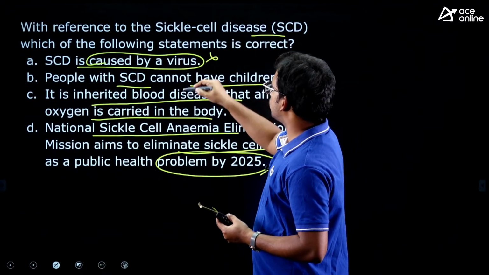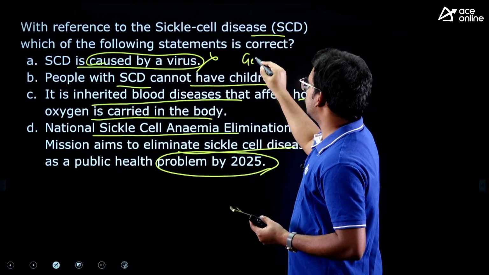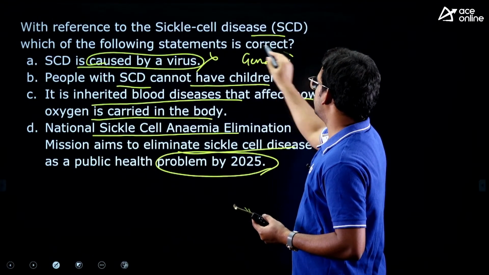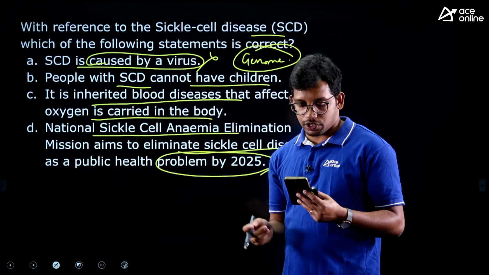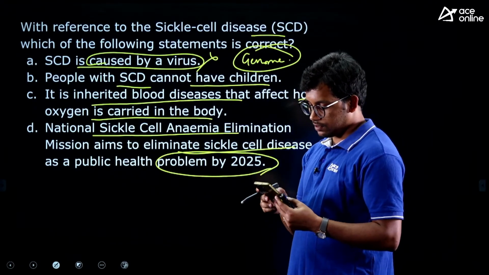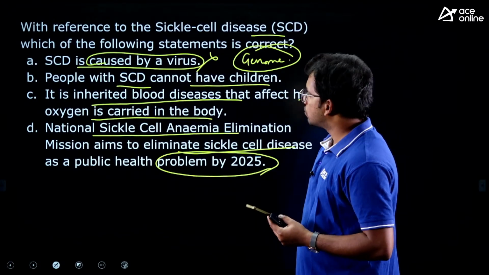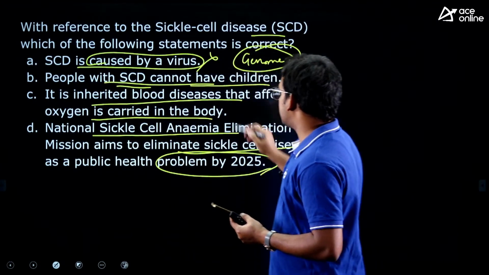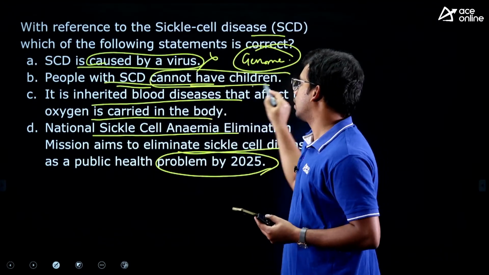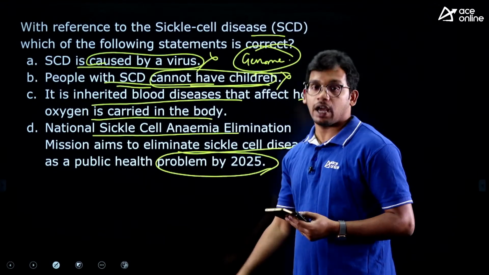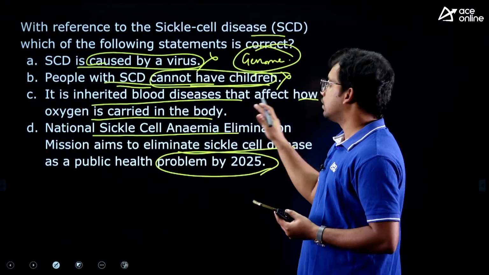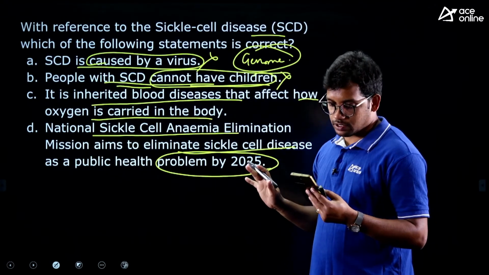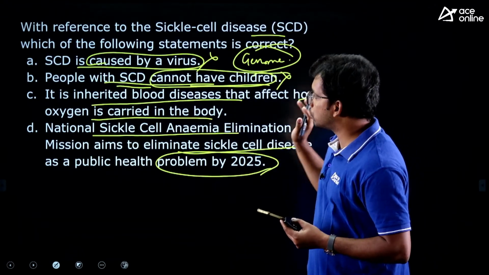First statement is wrong because this is a genome disease, a genetic disease, right? So because of some change in the genetics, this happens. So first statement is wrong. People with sickle cell anemia cannot have children. No, this is also wrong. They can have children, they can reproduce, but the children will have sickle cell anemia disease, right? So second statement is also wrong.